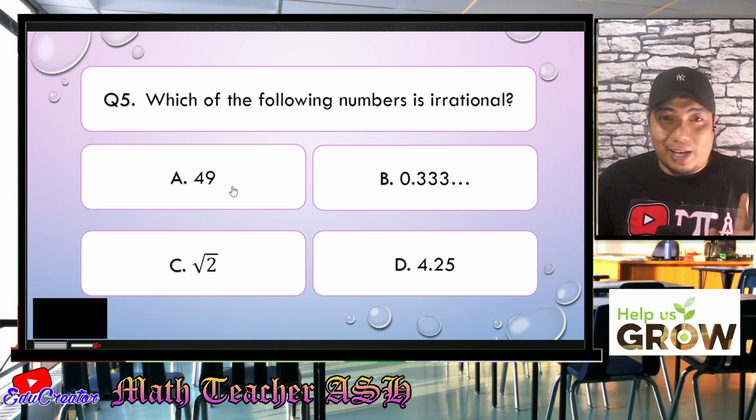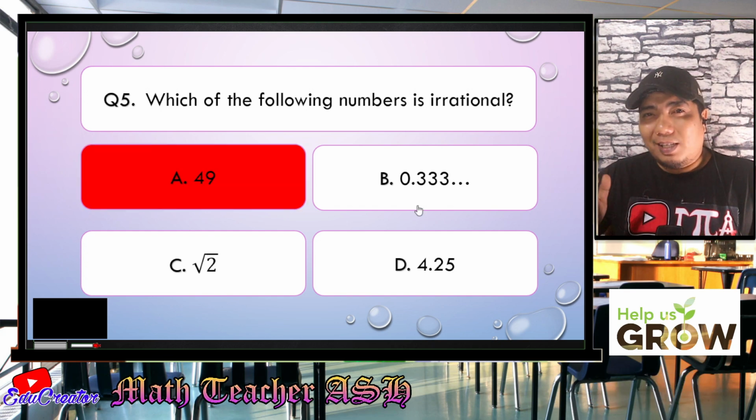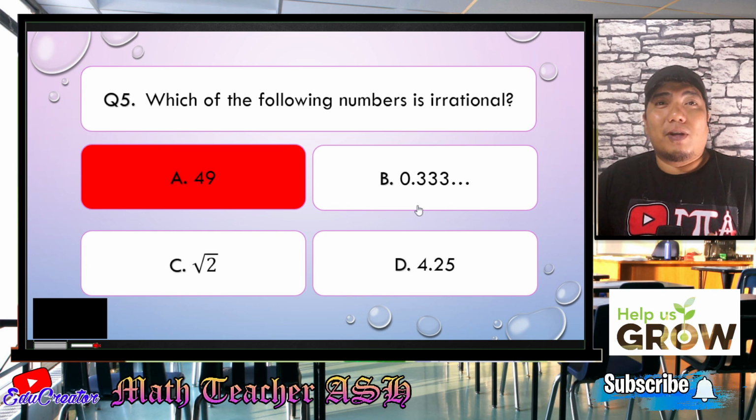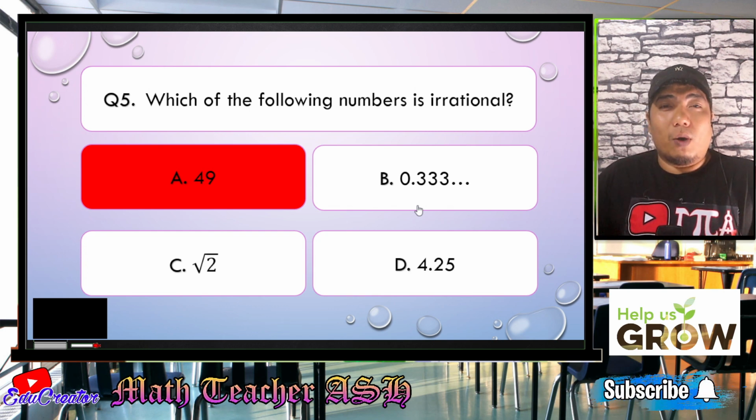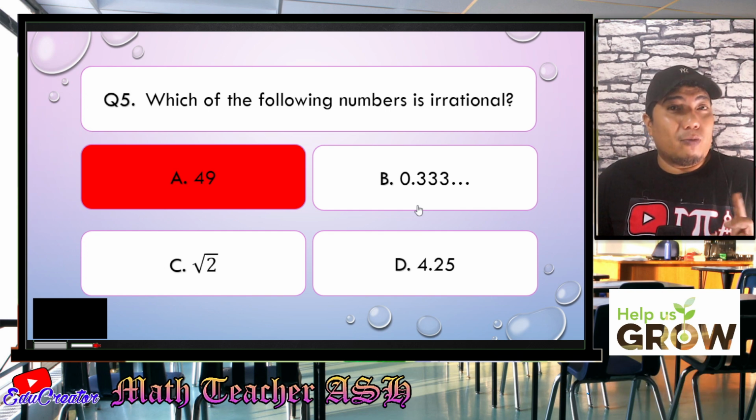Alright, so letter A is wrong. How about B? 0.333. So 0.333, it never ends. It comes from the fraction 1 over 3. 1 divided by 3. So that is the result, 0.3333. So of course, that is also a rational number. So that is not the answer for our problem.